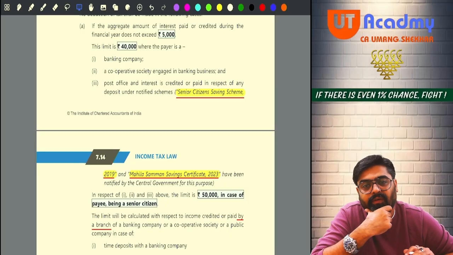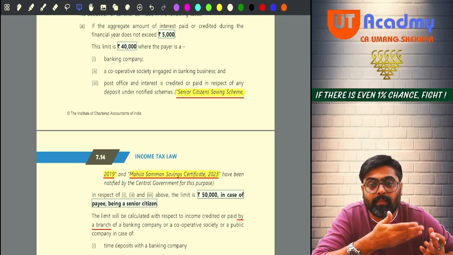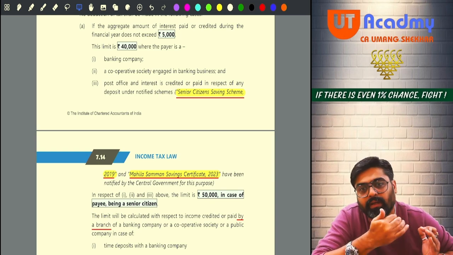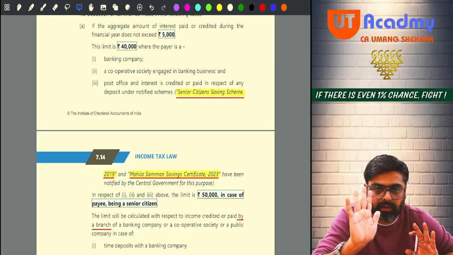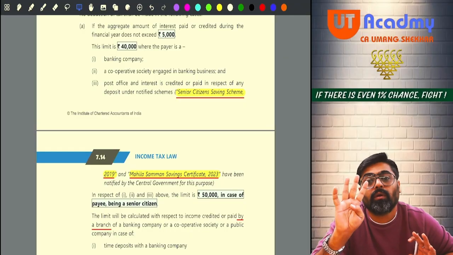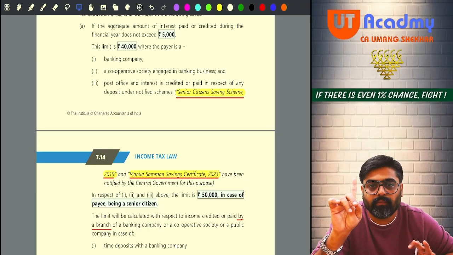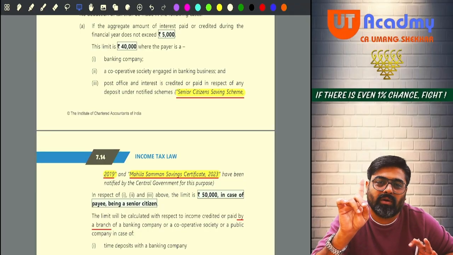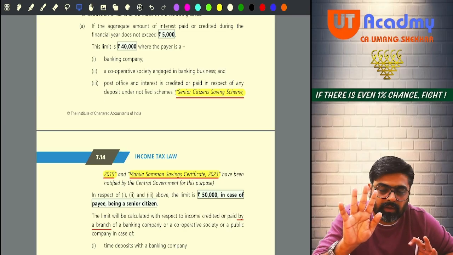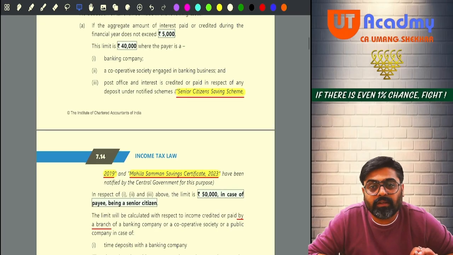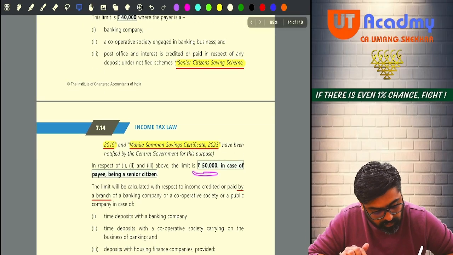So do you have an FD in a bank? Yes. Do you have recurring deposits repayable after some time in a bank or a cooperative bank? Yes. On that, whatever interest for the full year you are going to get, if that interest is more than 40,000, then only the bank or cooperative bank will deduct the TDS. Or, if you are a senior citizen, then this 40,000 limit will be taken as 50,000.